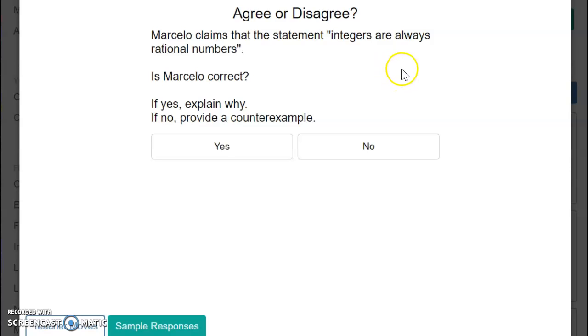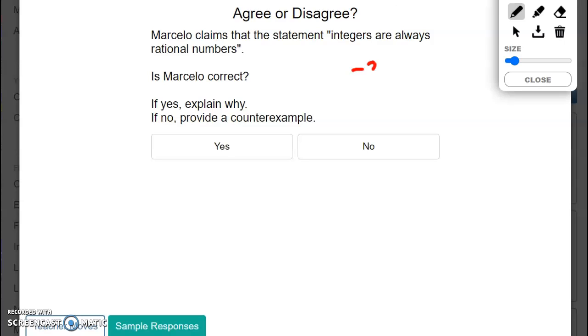Yes, because if I have -3, I can represent this in the fractional form of -3/1. I can change any whole number, any integers like 2 as 2/1 in fraction, or 175/1 in fraction. So all integers are rational numbers.